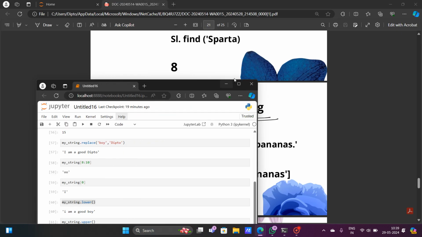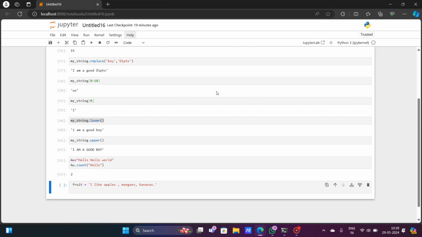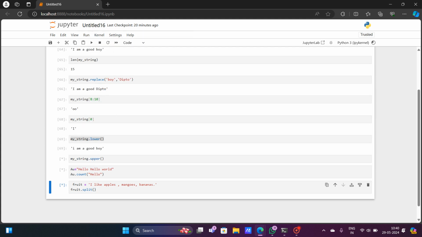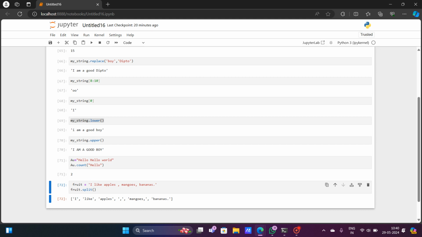Let me show at first. You just give the name of the variable, dot, split, that is the command that you can use. If you don't give any parameter, it will split all of the parts of your string. So it has split everything. I like apples, mangoes, and even the commas are being split here.